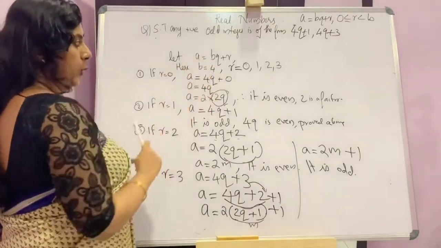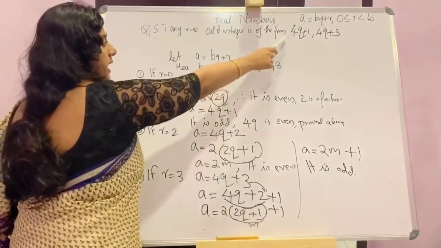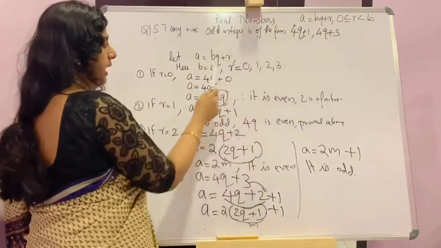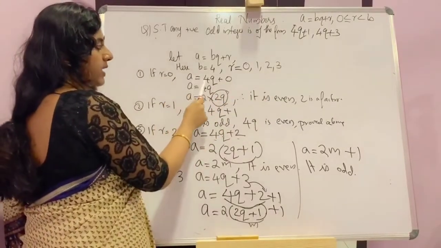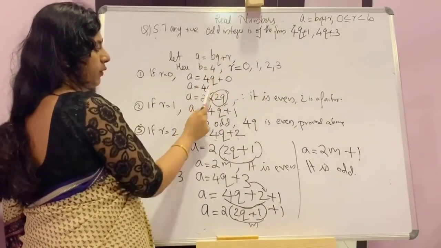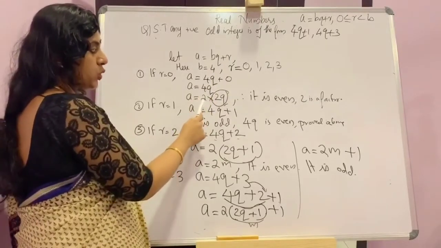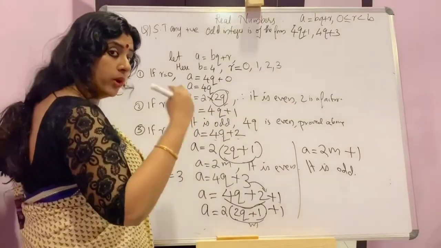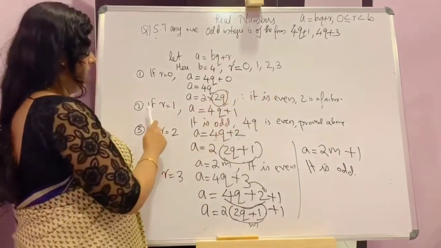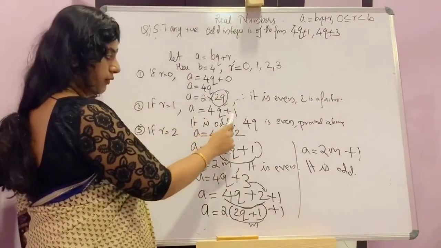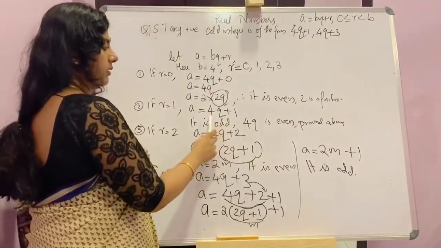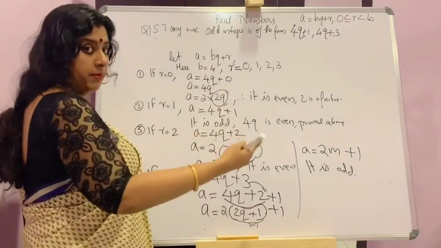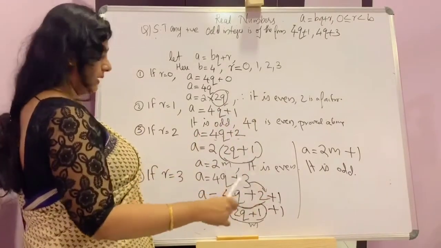I'll clear it once more. a is equal to bq plus r. Here we take b as 4. Then r can have values 0, 1, 2, 3. First case r equal to 0. a is equal to 4q plus 0, that is 4q. 4q can be written as 2 into 2q. If we write anything as 2 into something, then it is even. Now if r equal to 1, a is equal to 4q plus 1. Here 4q is even, then 4q plus 1 is the next number of 4q, so it will be odd.